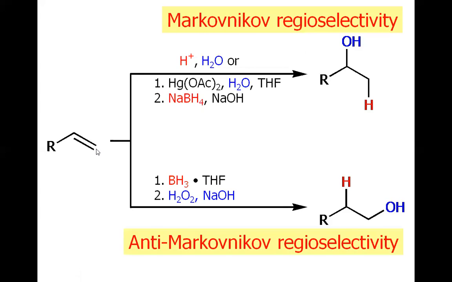That is, the hydroxy has attached to that carbon which already has the higher number of hydrogens, which is called the anti-Markovnikov regioselectivity. See the sets of reagents for these two different regioselectivities. The Markovnikov regioselectivity underwent with the help of mercuric acetate followed by sodium borohydride, while the anti-Markovnikov regioselectivity occurred because of the hydroboration oxidation reaction.